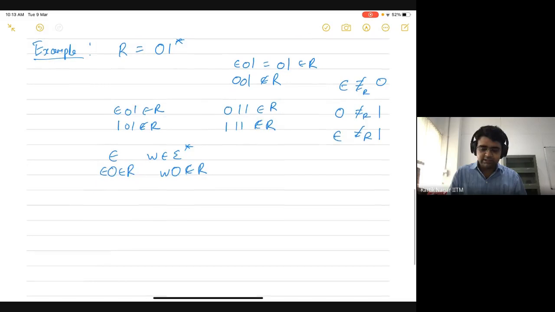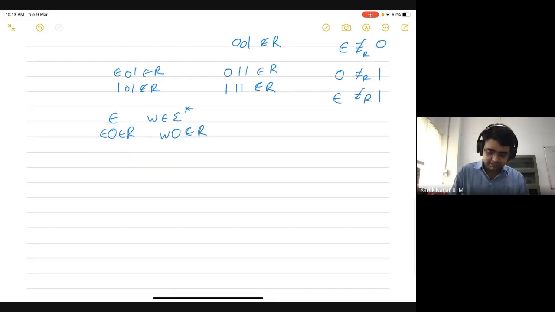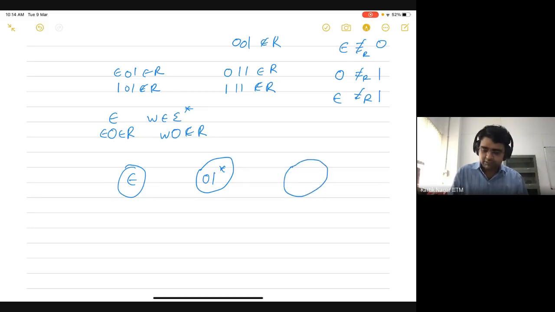So in fact, this relation has three equivalence classes. One is the equivalence class for epsilon. The other is the equivalence class of the language itself, which is 0, 1 star. And the third is the equivalence class of all strings which are not epsilon, but which are not in the language. So this will be strings like 1, 1 0, 1 0 1, and so on.